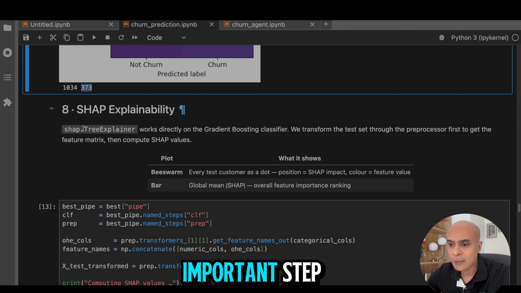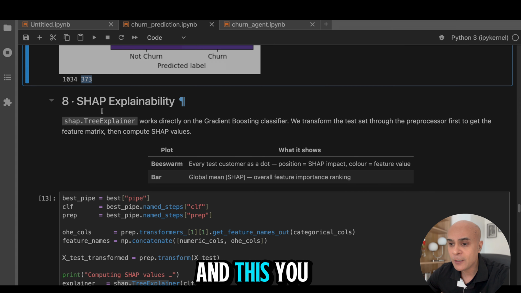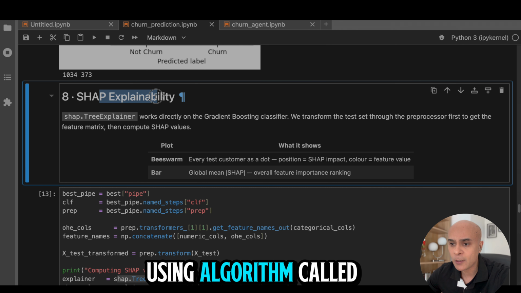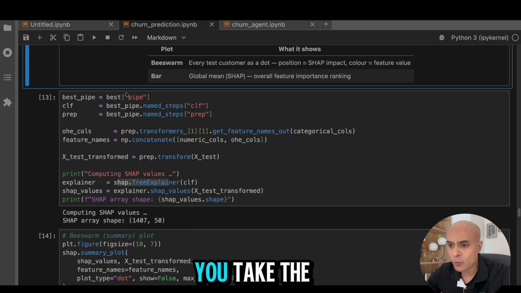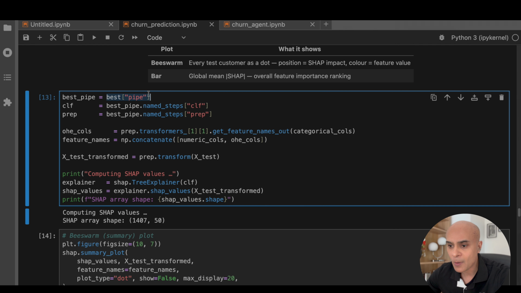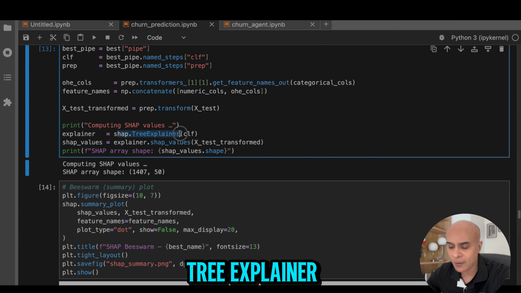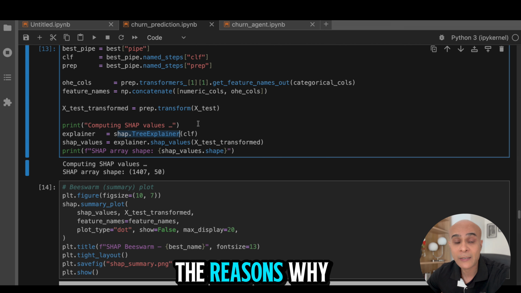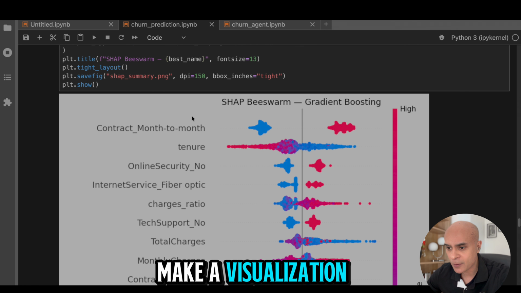Now comes an important step, which is to find out why the customers are leaving, because we are going to need this to draft these emails later on. And this you can do using an algorithm called SHAP. So what you do is take the best performing model, and then there is this algorithm called SHAP tree explainer, which is going to find out the reasons why the customers are churning. And you can make a visualization like this.